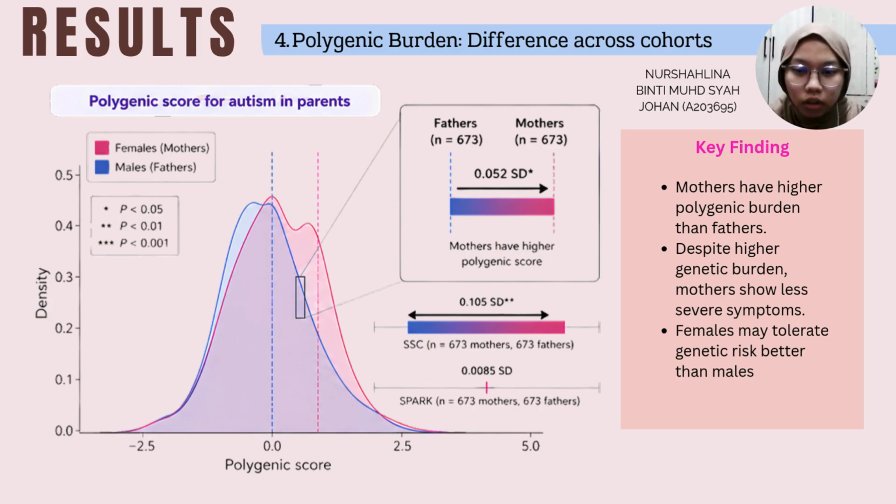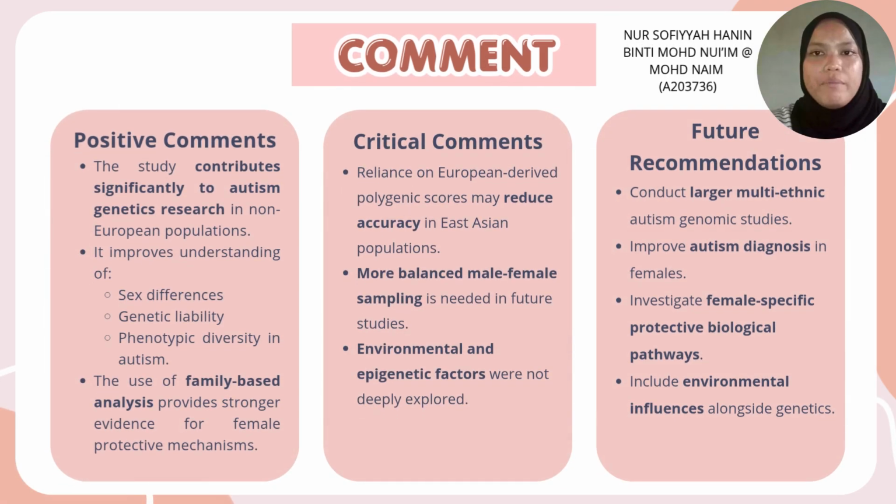Overall, the results show that autism genetic liability is influenced by both sex and phenotype, especially intellectual disability, social communication traits, and family genetic pattern. This study makes an important contribution to autism genetic research, especially in non-European populations. It improves our understanding of sex differences, genetic liability, and phenotypic diversity in autism.